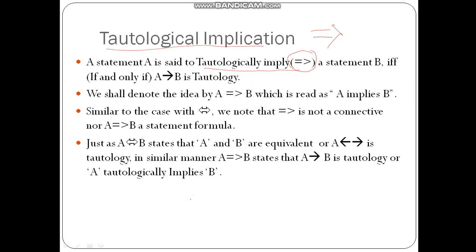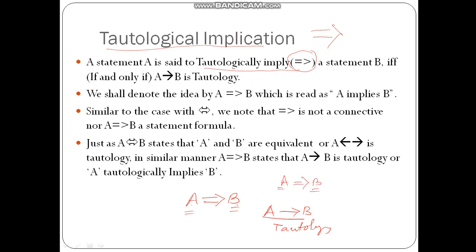So I can say that A can be a formula, it can be a statement, it can be an atomic variable. It tautologically implies another formula or statement B if and only if I can find out the value of A implies B, and if I find that it is a tautology, then I can say that A tautologically implies B. A is one formula, B is another formula.